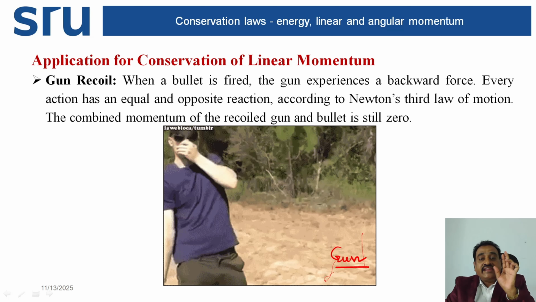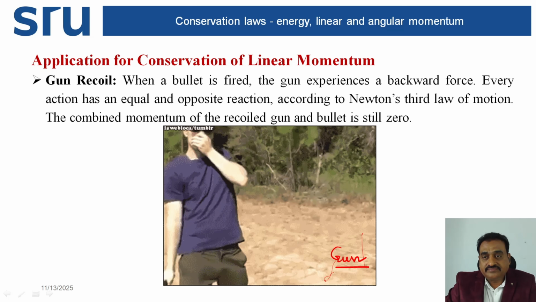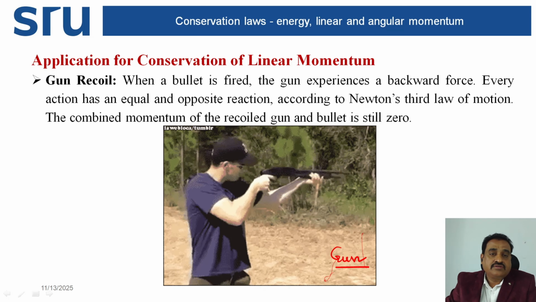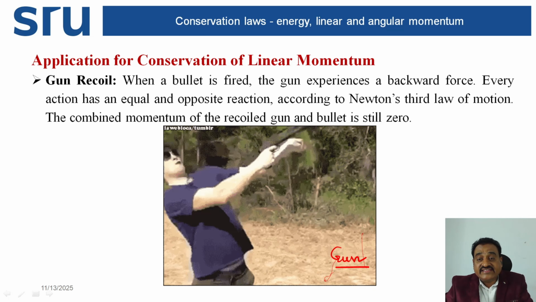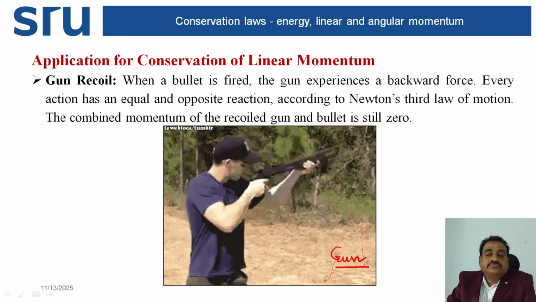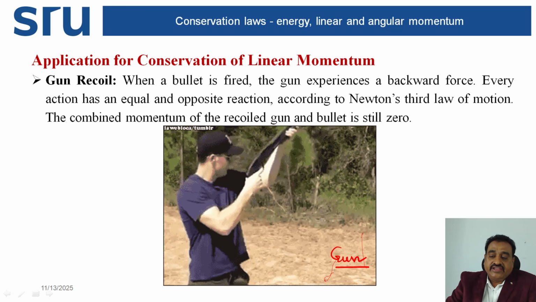Every action has an equal and opposite reaction according to Newton's third law of motion. The combined momentum of the recoiling gun and bullet is still zero. So this is the conservation of linear momentum.